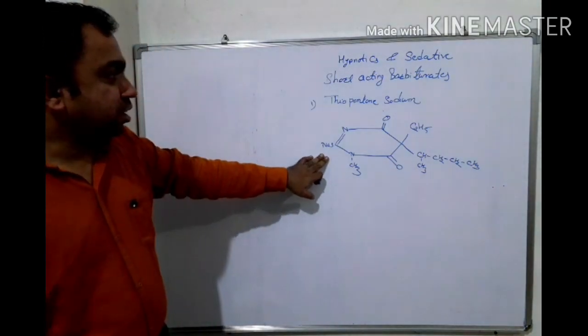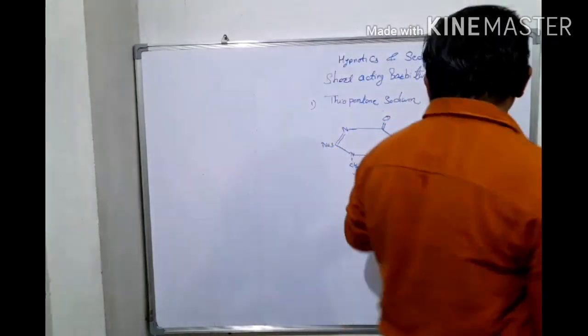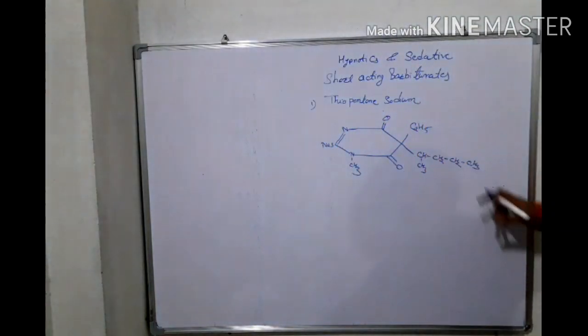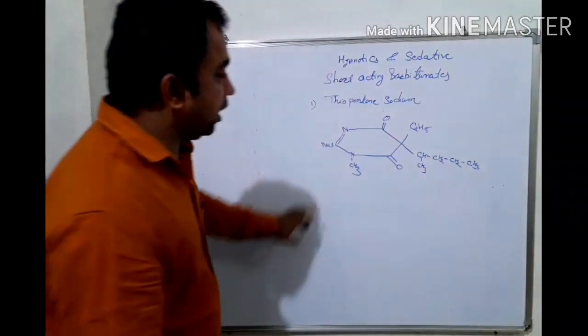Then thiopentone sodium has an ethyl group and an isopentyl group on the 5th number carbon atom. So the structure will be like this.